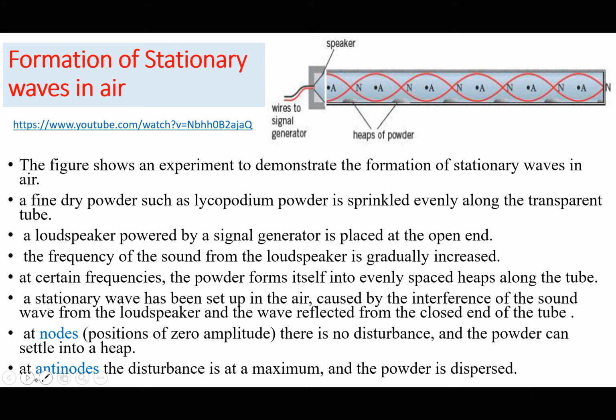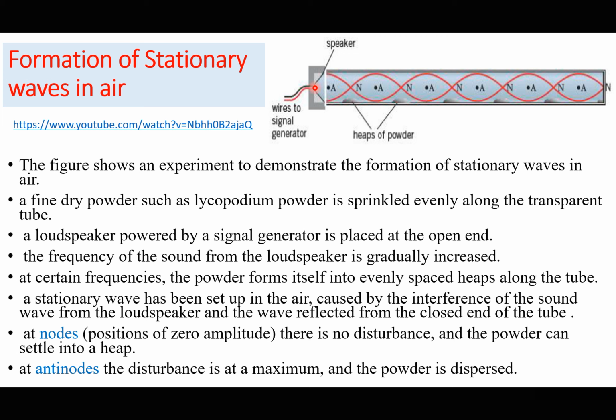At the antinodes, the disturbance is at a maximum, and the powder is dispersed away. That's why we see a continuous series of antinodes and nodes along the tube. So what has been set up is a stationary wave. A progressive wave coming from the loudspeaker propagates from the left-hand side to the right-hand side. It undergoes reflection.